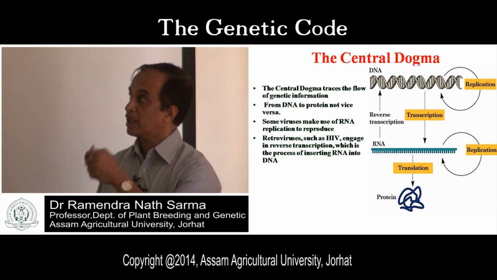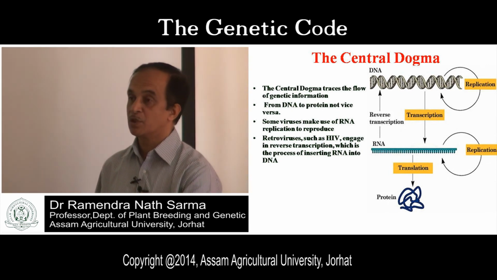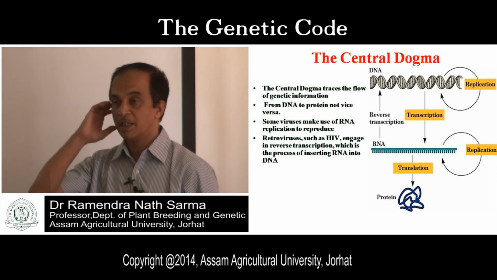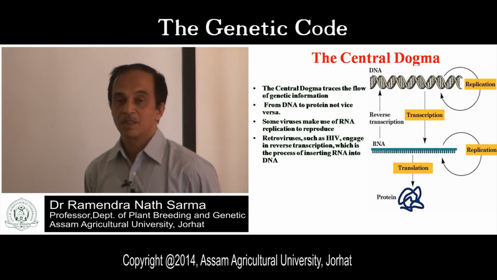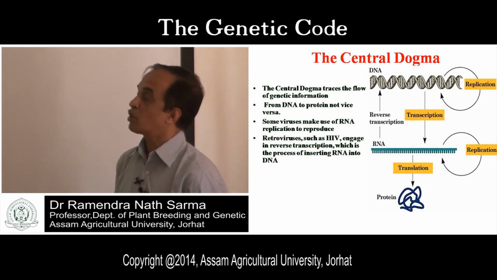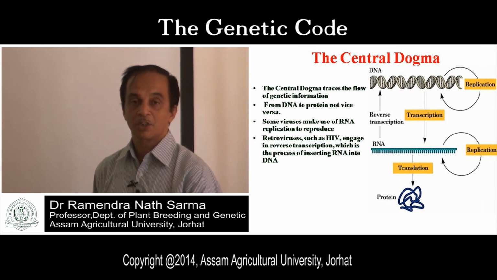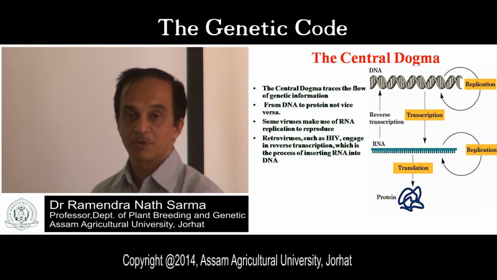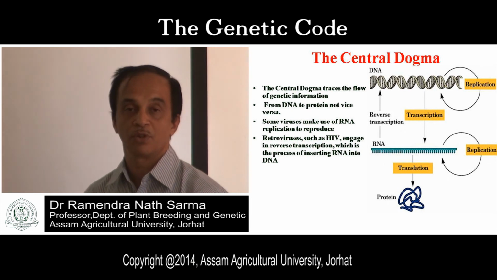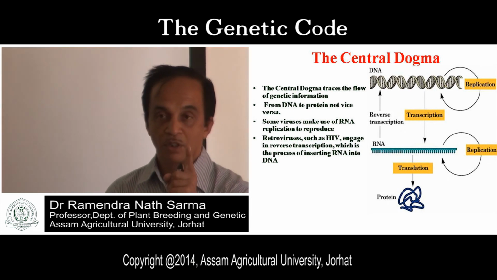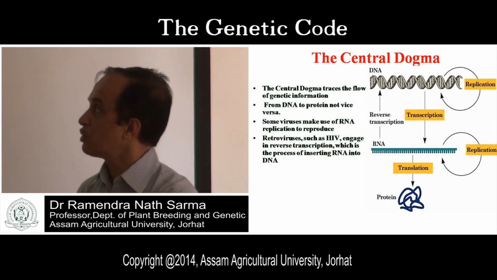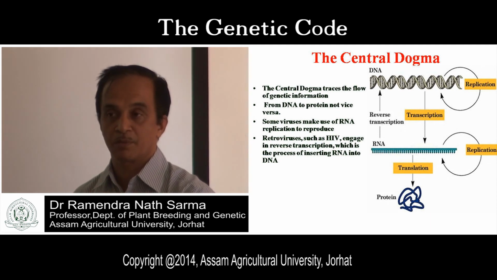The DNA reproduces in the form of replication. DNA transmits the information through transcription and translation to the phenotype. It is one-way information.